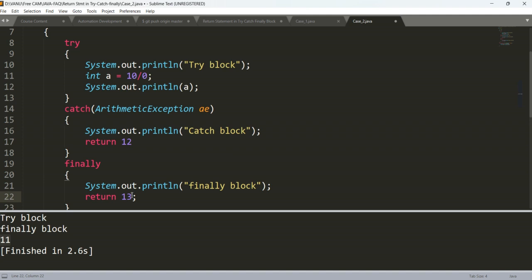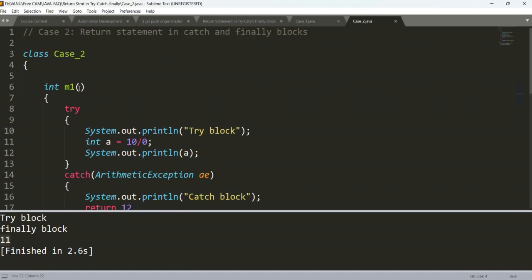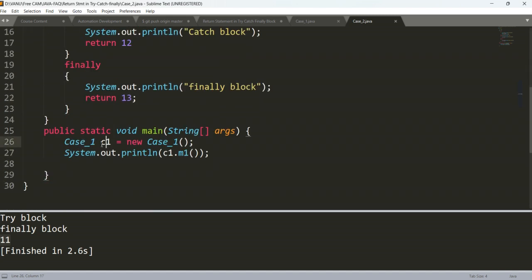See what happens this time. Method M1 is the same. We'll create Case2 c2 = new Case2, and the reference variable I'll put as c2 itself, and here I'll provide c2.